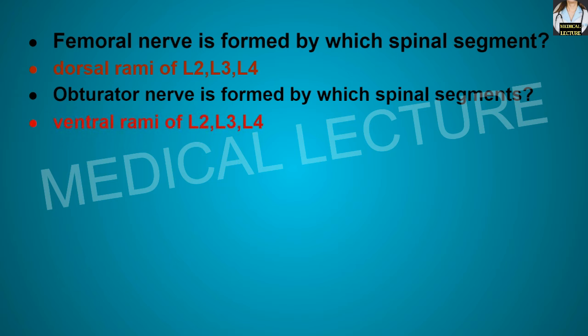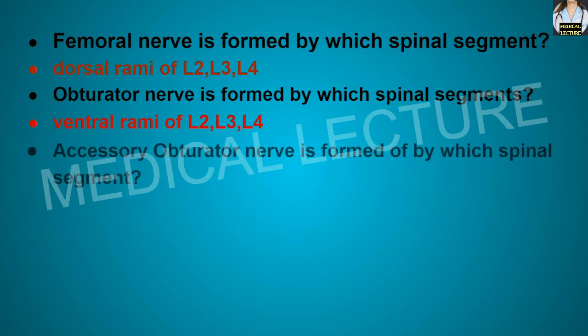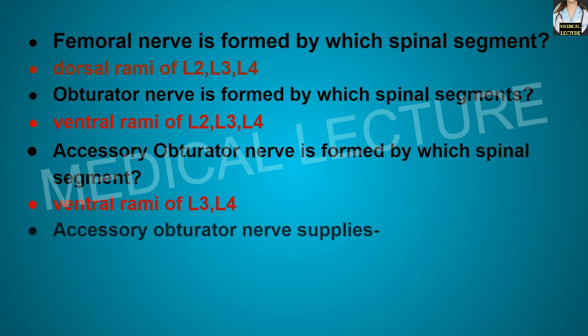It is formed by the ventral rami of L2, L3, L4. Accessory obturator nerve is formed by which spinal segment? It is formed by the ventral rami of L3, L4. Accessory obturator nerve supplies which structure? It supplies the pectineus muscle.